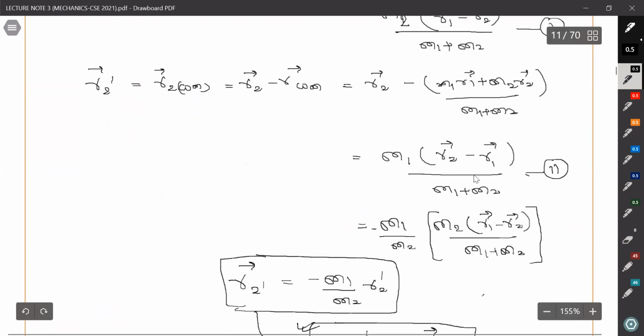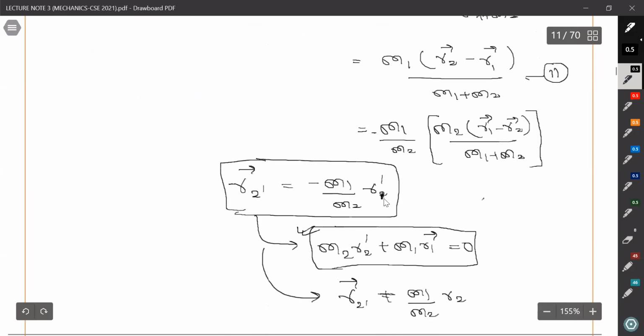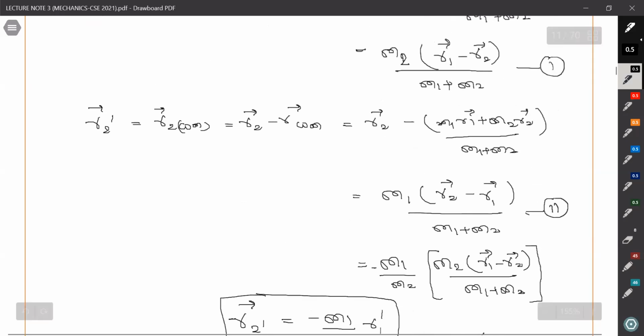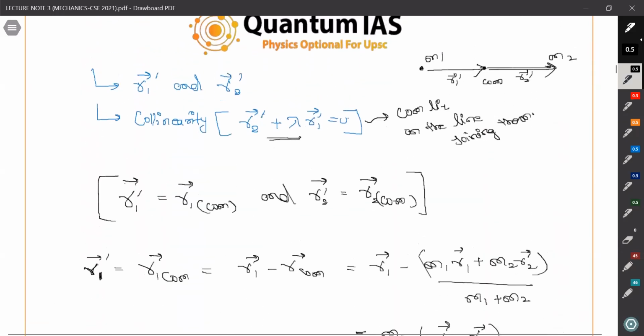This was r1 dash, sorry, this is r1 dash. Okay, this will be r1 dash equals to 0. This is the collinearity what we are trying to achieve and prove.